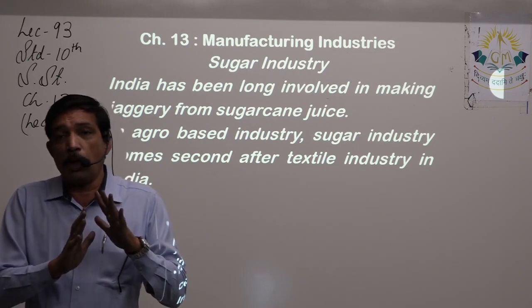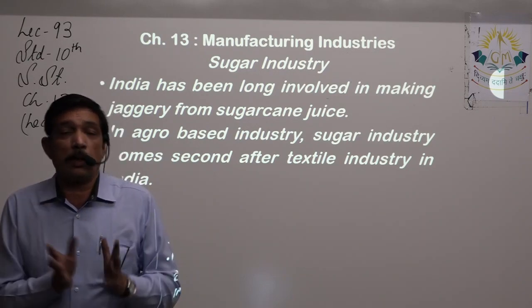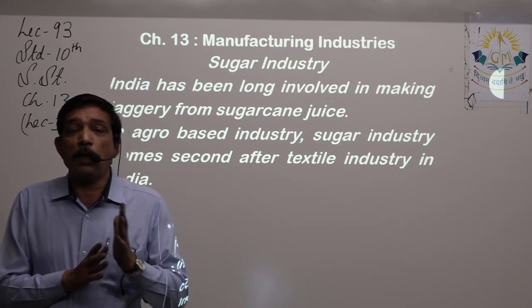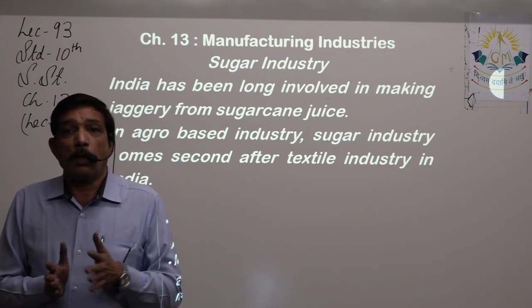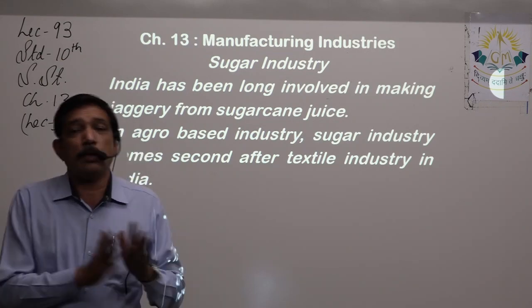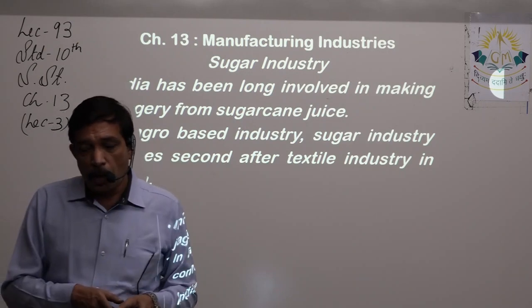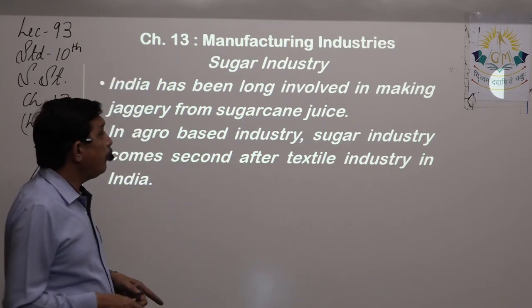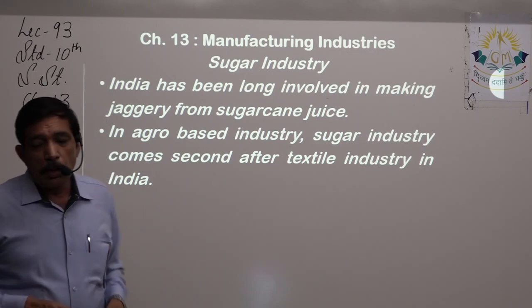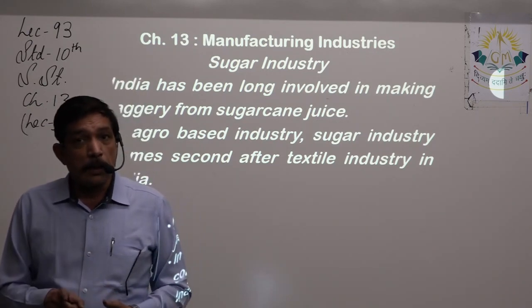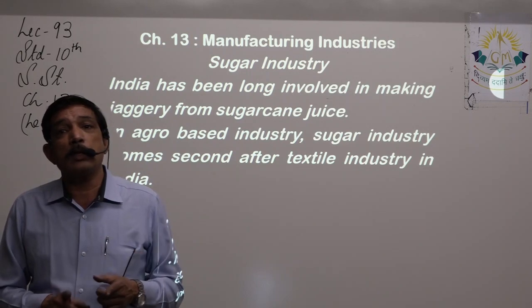Now we are coming to food product. That is textile, now this is food. So after textile industry, sugar industry comes at second place as far as agro-based industries are concerned.